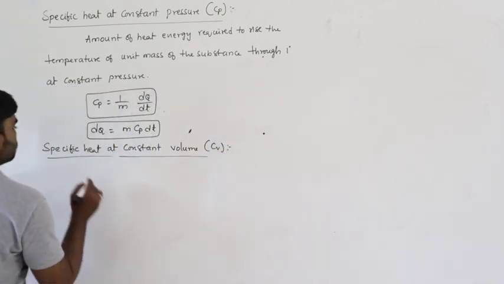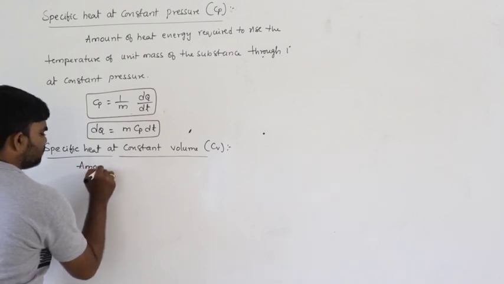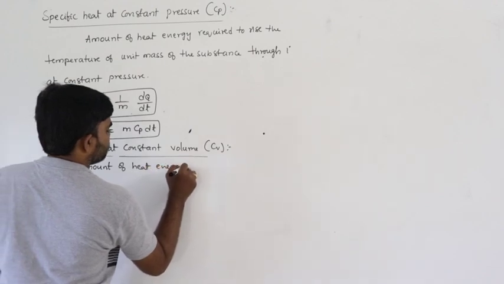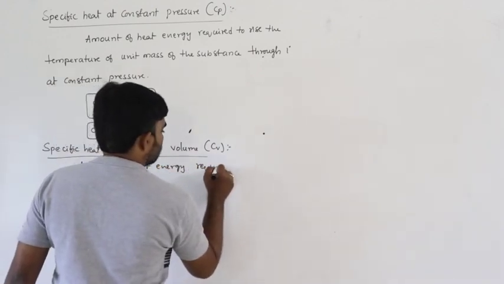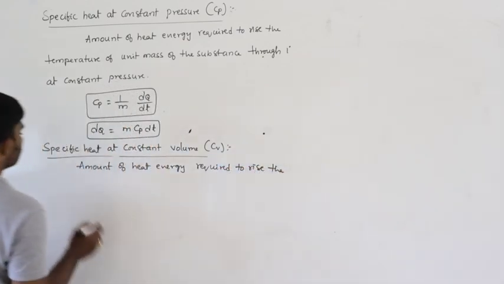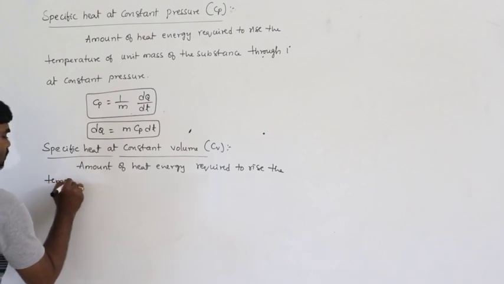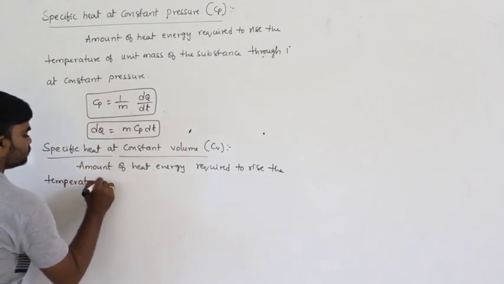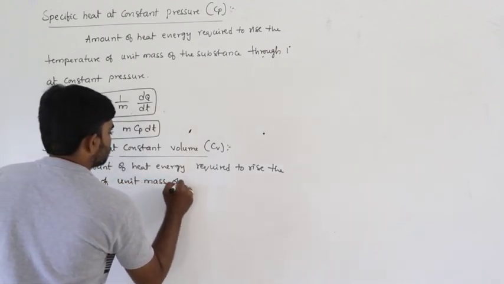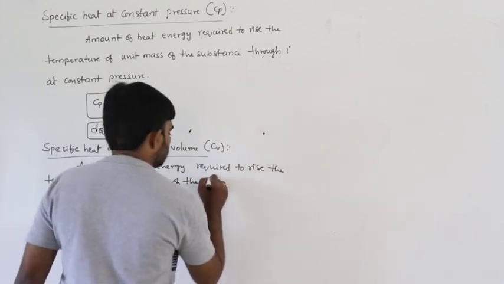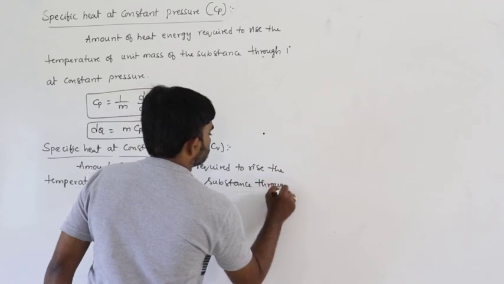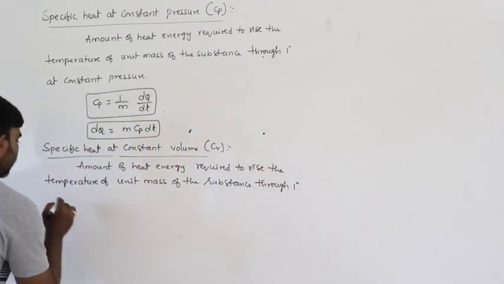It is defined as the amount of heat energy required to raise the temperature of unit mass of the substance through 1 degree at constant volume.